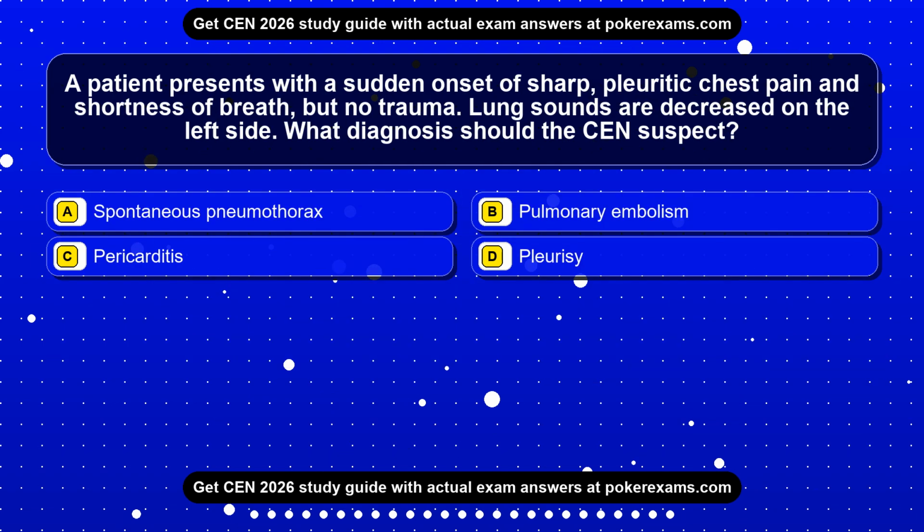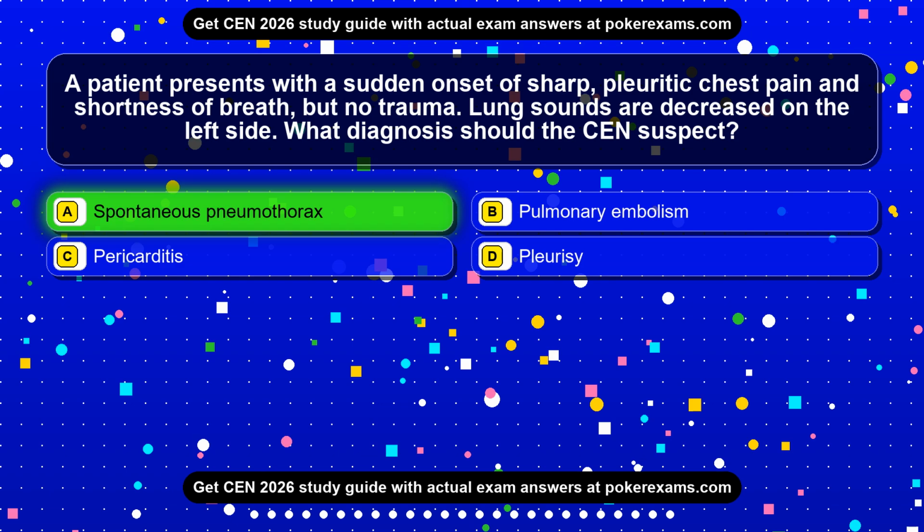Question 13. A patient presents with a sudden onset of sharp, pleuritic chest pain and shortness of breath, but no trauma. Lung sounds are decreased on the left side. What diagnosis should the CEN suspect? Option A. Spontaneous pneumothorax. Option B. Pulmonary embolism. Option C. Pericarditis. Option D. Pleurisy. The correct answer is option A.